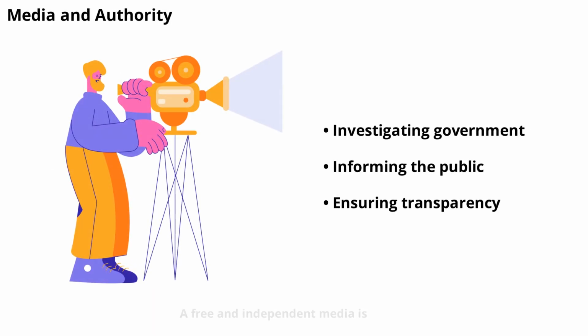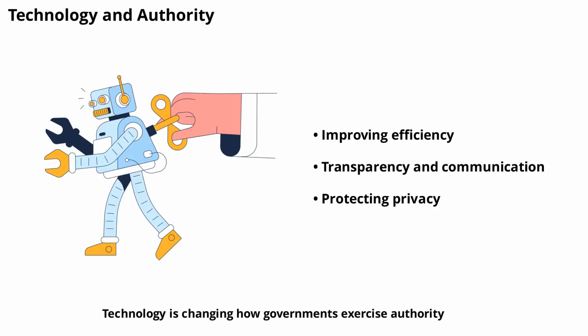A free and independent media is essential for holding government authority accountable. Journalists investigate, report, and inform the public about government actions. Media transparency ensures that authority is exercised openly and responsibly. Technology is changing how governments exercise authority. Digital tools improve efficiency, transparency, and communication. However, technology also raises new challenges, such as privacy concerns and cybersecurity threats. Governments must use their authority wisely to harness benefits while protecting rights.